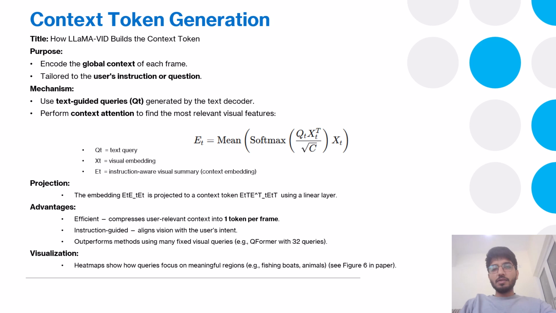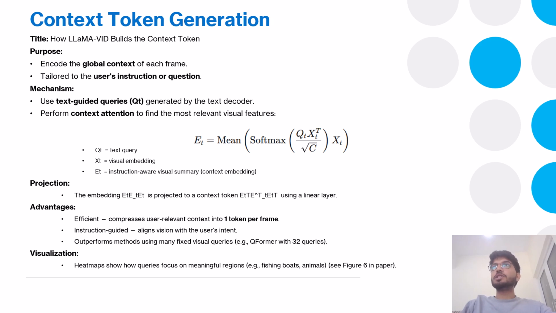Okay, so in this slide, we focus on how the context token is generated. The goal of the context token is to summarize the most relevant visual information in each frame based on the user's instructions. Let's see how it works. The model uses the text decoder to generate a set of queries from the user input, because it is required to generate the context token. These queries are then matched with the visual features extracted from the image using a mechanism called context attention. In simple terms, the model asks which parts of the image are most relevant to what the user is asking.